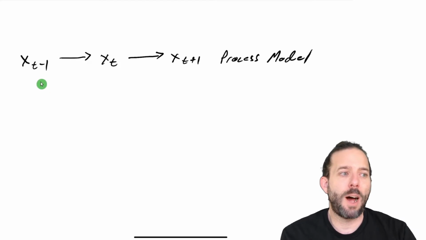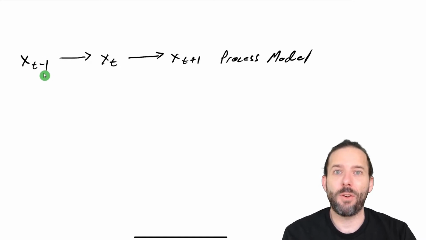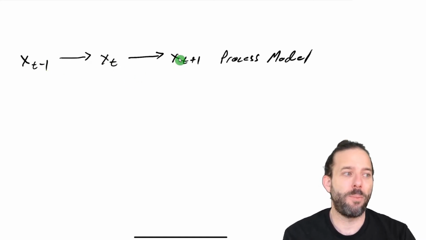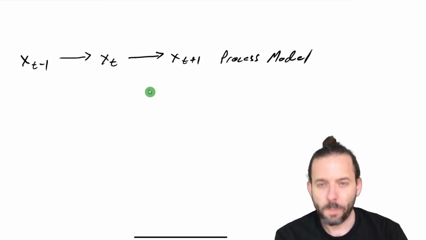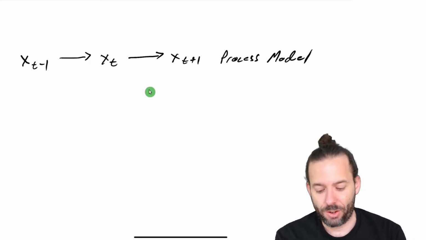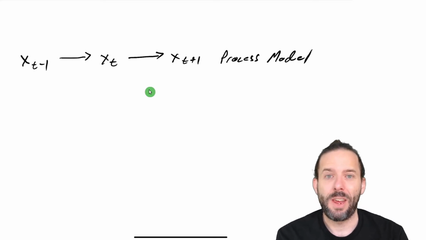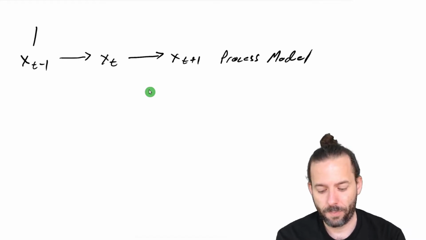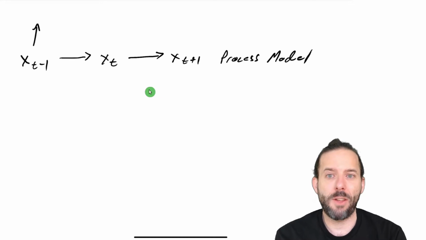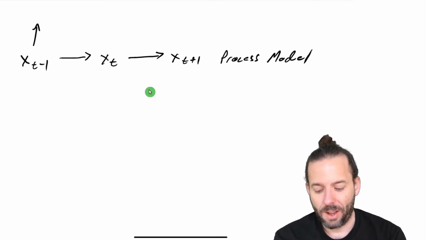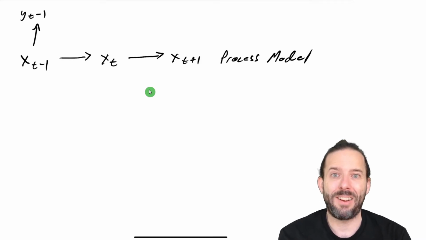Our observation model then comes in to allow us to translate between these latent values that are actually going on in the system and what we observe. And those happen at each time step. And so the idea is, if we have a latent value, a real value of x at t minus 1, then we've got another model here that tells us what we would observe at y at t minus 1.